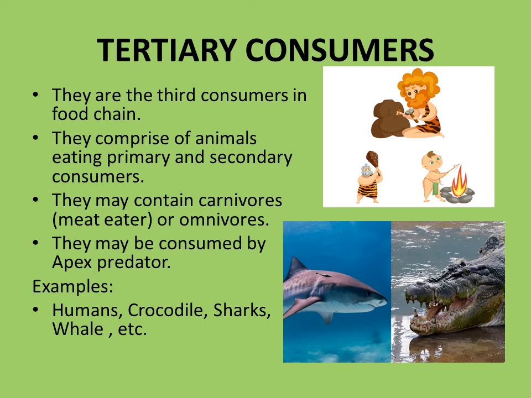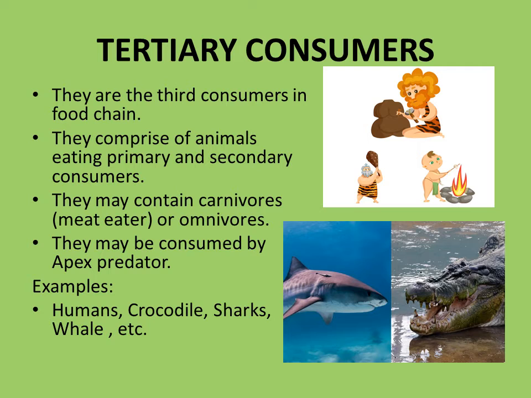Now comes the tertiary consumers. They are the third consumers in the food chain, and they lie at the fourth level of the food chain. They comprise animals eating primary and secondary consumers. They may contain carnivores, meat eaters, or omnivores that eat both plants and animals, while they may be consumed by apex predators. Examples include humans, crocodiles, sharks, whales, etc.